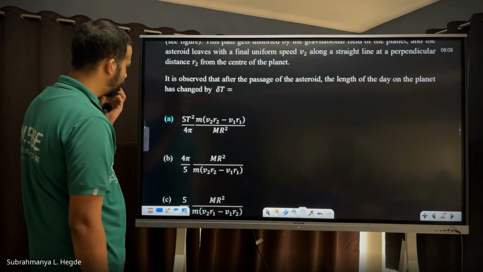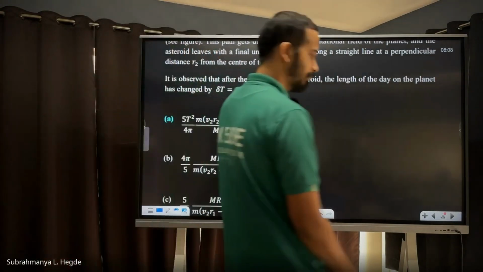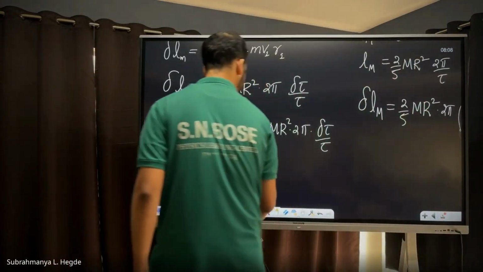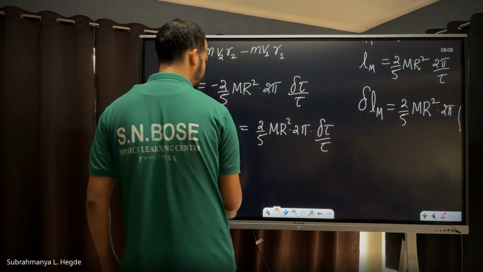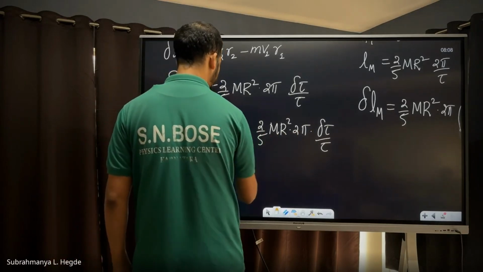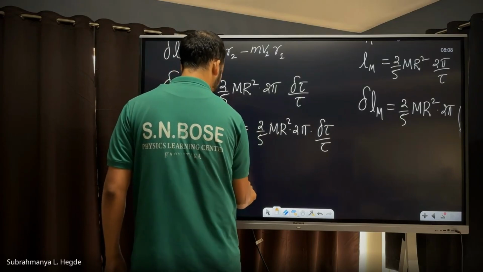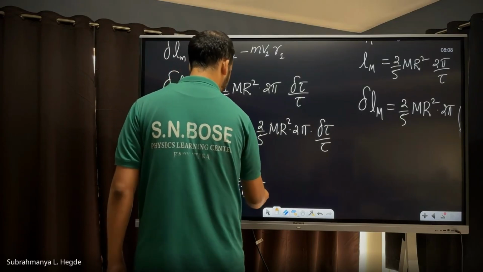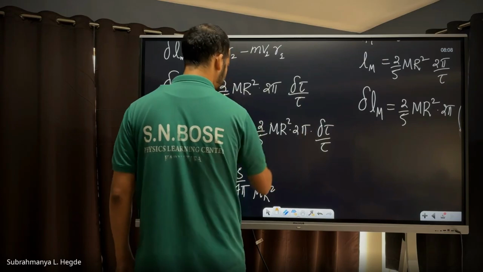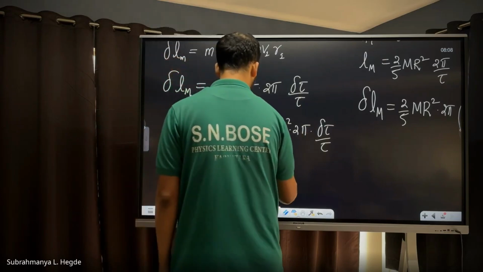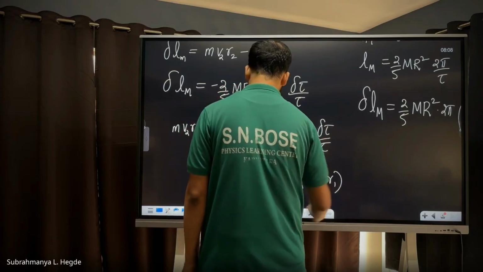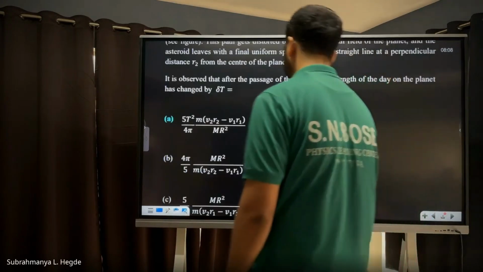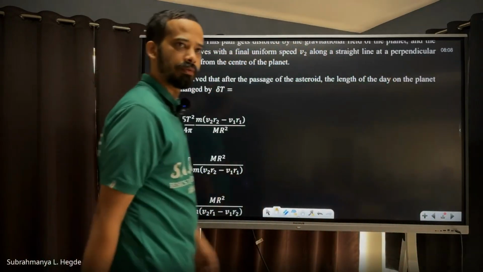Delta tau equals 5 by 4 pi, times 1 by M R squared, times m into (v2 r2 minus v1 r1), times tau squared. That works.